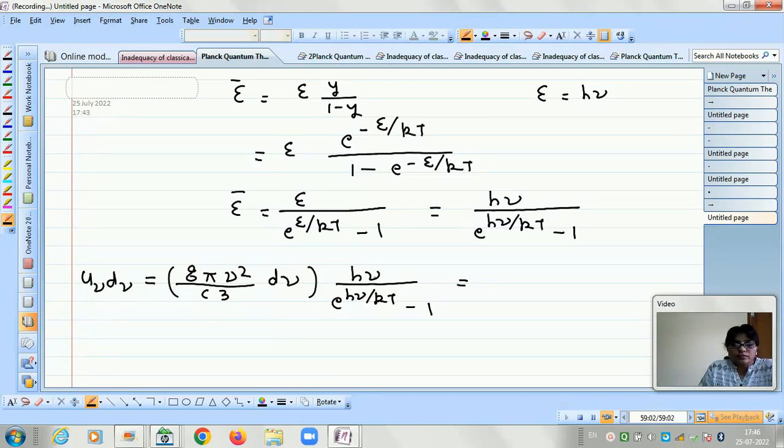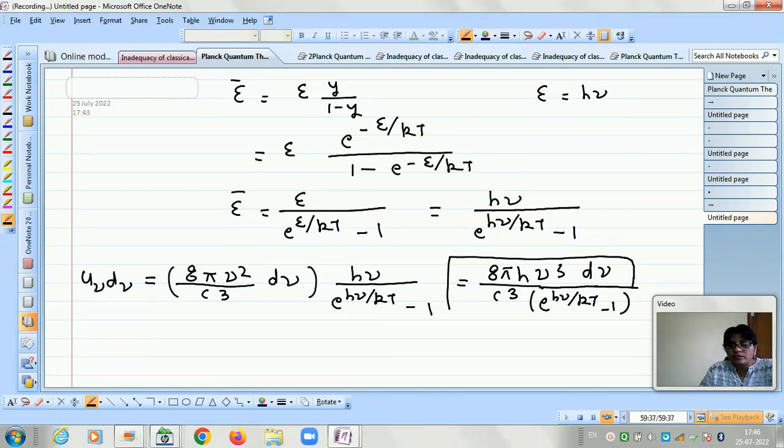Now we can combine the nu factors and take all the constants at one place. So it will be 8 pi h divided by c cube, and then nu cube, and then within brackets e to the power h nu by kT minus 1, and then d nu. This is the expression for the energy density.